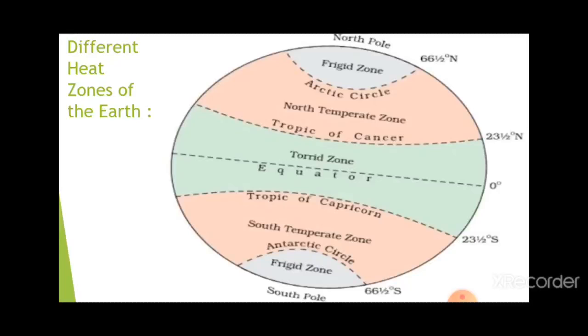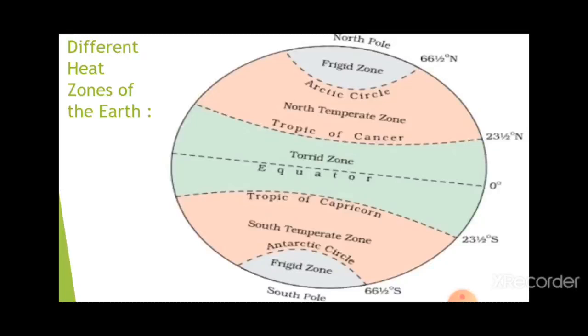The next zone is the temperate zone. The temperate zone extends from 23½ degrees north to 66½ degrees north, from the Tropic of Cancer up to the Arctic Circle. Likewise, in the southern hemisphere, it extends from the Tropic of Capricorn at 23½ degrees south to the Antarctic Circle, at 66½ degrees in the southern hemisphere.